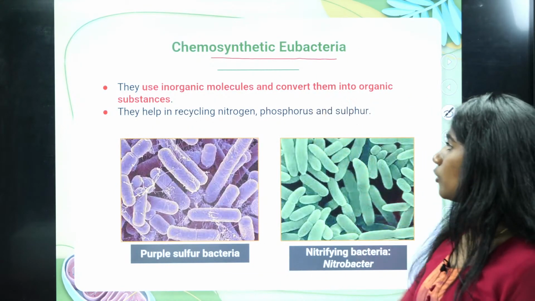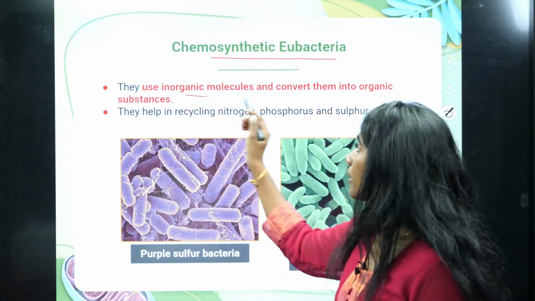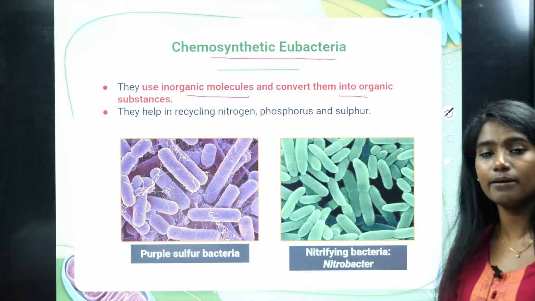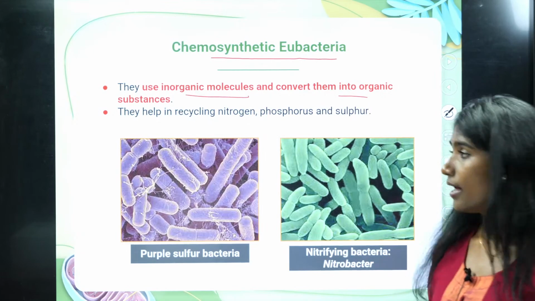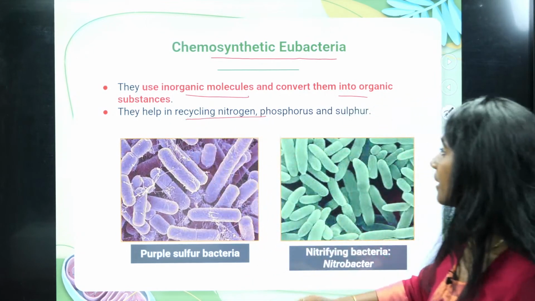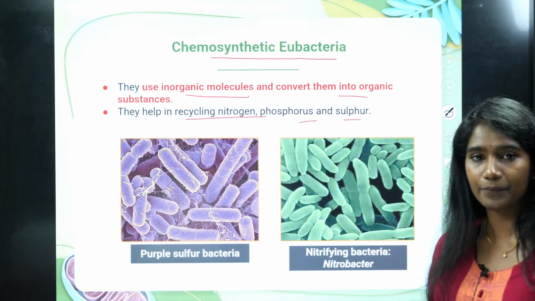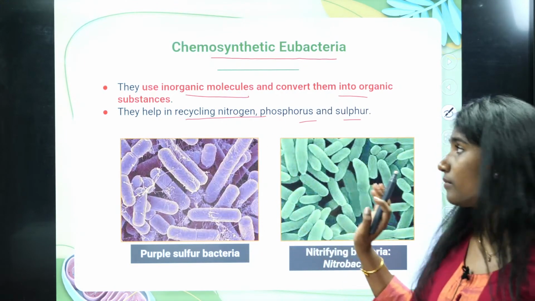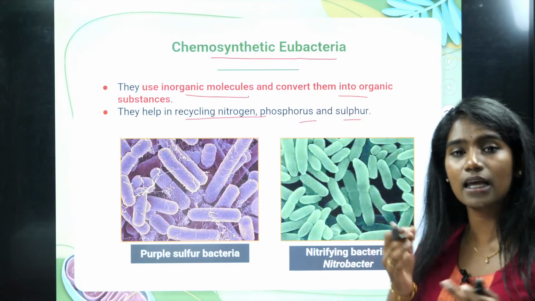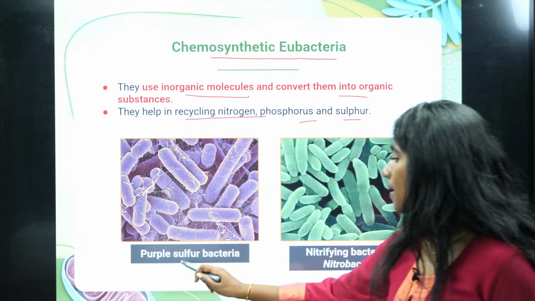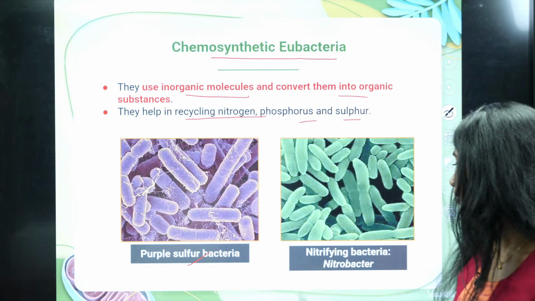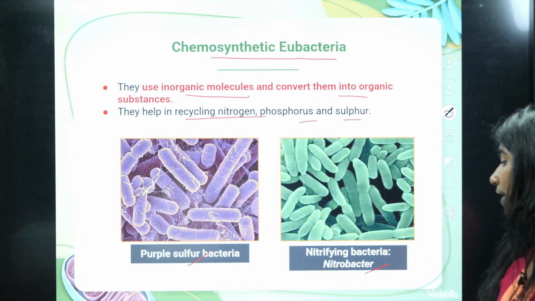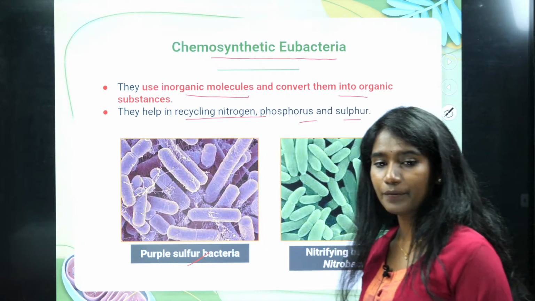Whereas the chemosynthetic eubacteria, they use inorganic molecules and convert them into organic substance, and they help in recycling nitrogen, phosphorus and sulfur. They derive nutrients like this. That's why it is considered as chemosynthetic. Examples are purple sulfur bacteria and nitrifying bacteria, nothing but nitrobacteria.